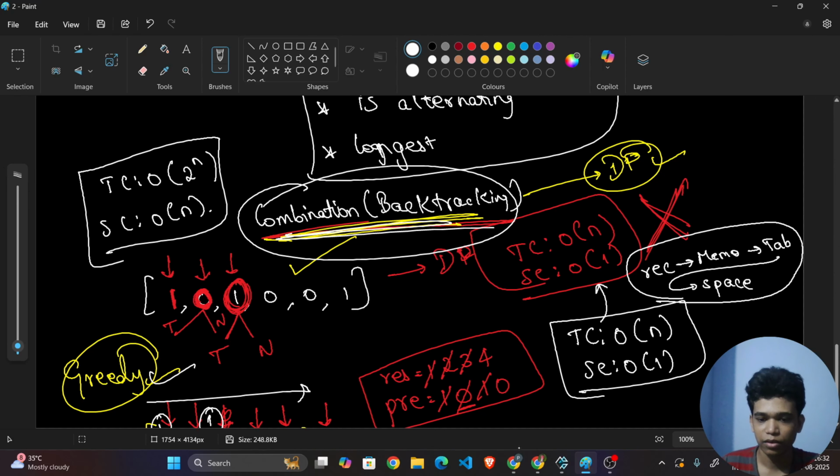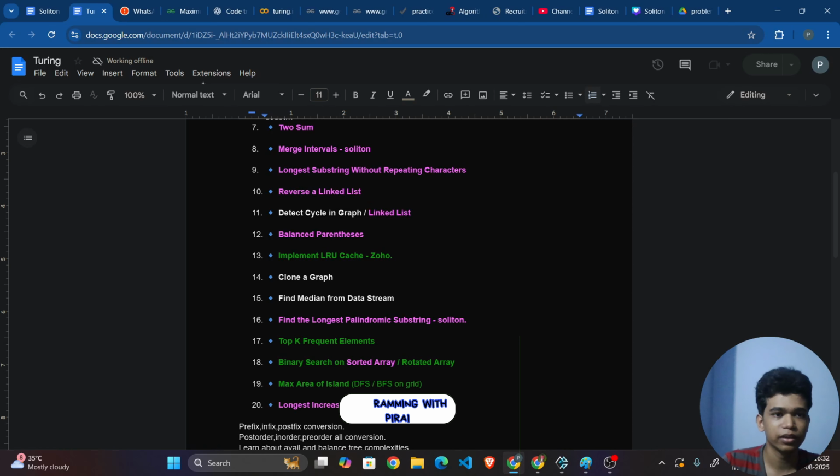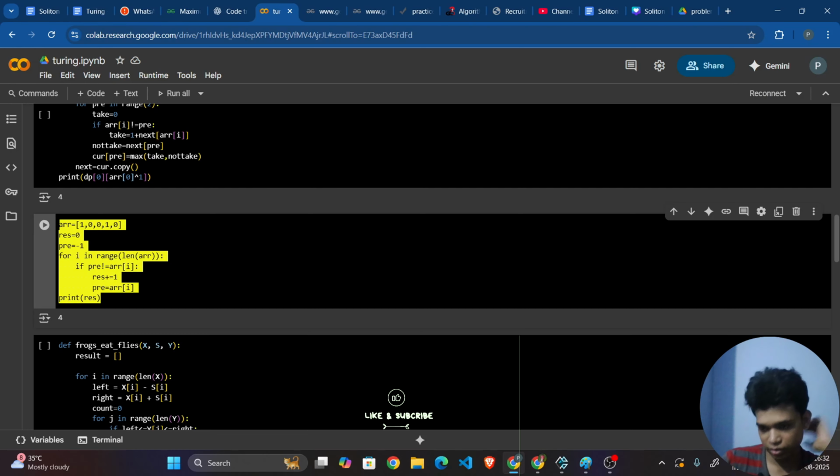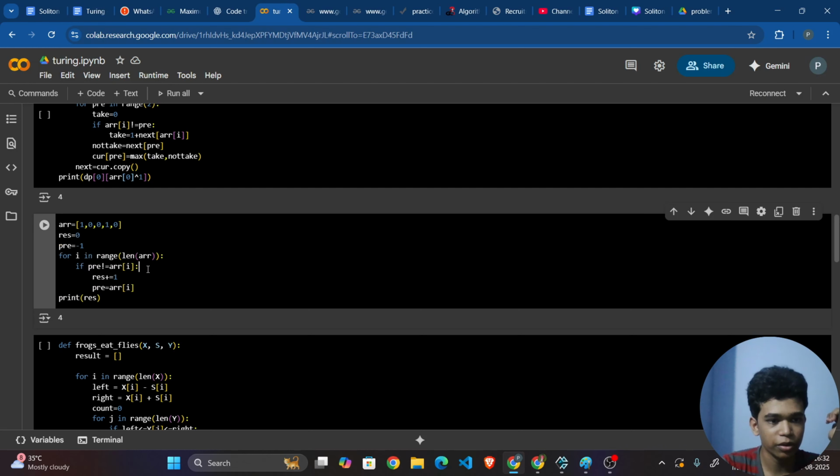Okay, fine. So let us see the code so that it will be more clear. So here comes, yes. See here, this is going to be your overall code. So initially my array is here. You will be getting the input from the user. And in Turing, especially Turing, prefer Python programming.